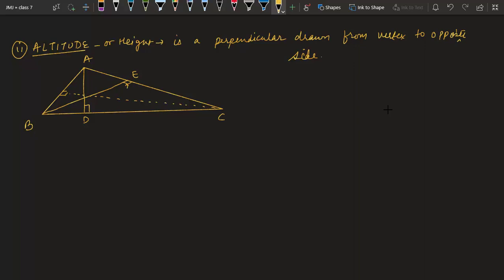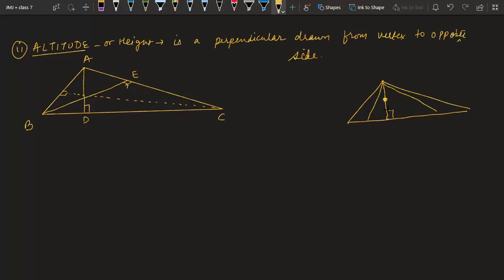Okay, so if you draw like this, this is not a perpendicular, this is not a perpendicular, but this is a perpendicular. So this is the altitude. Okay, only the line which is perpendicular to the surface is an altitude.